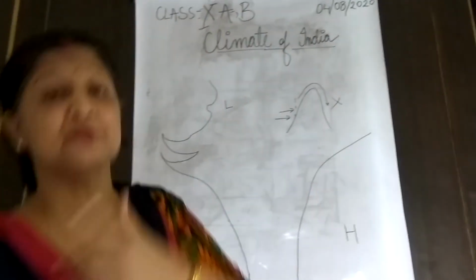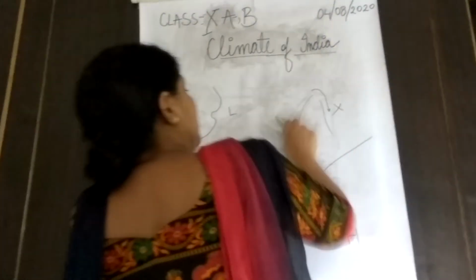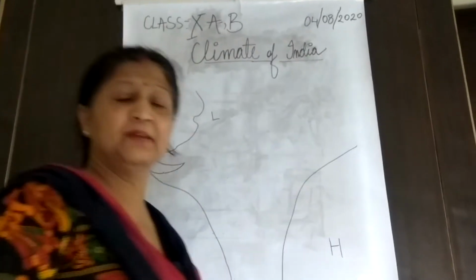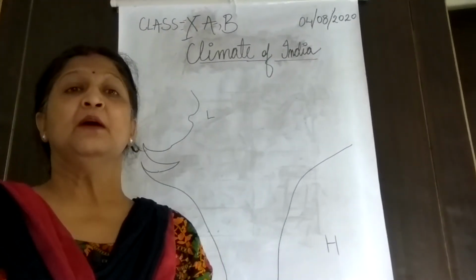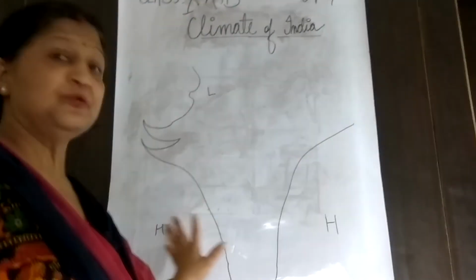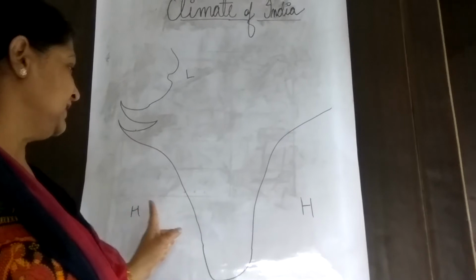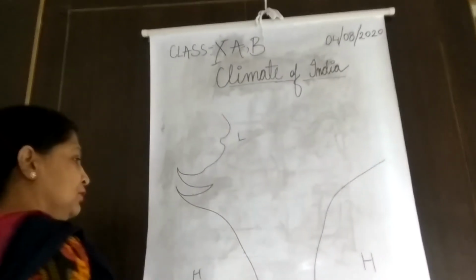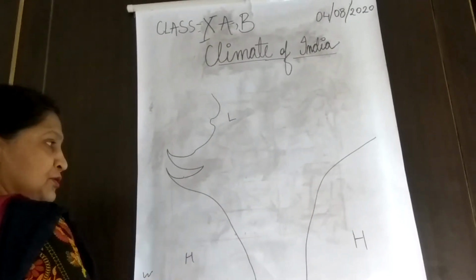If you understood this phenomenon, the same phenomenon is also there in the monsoon rainfall in India. Now the monsoon rainfall is divided into two categories, the Arabian Sea and the Bay of Bengal.